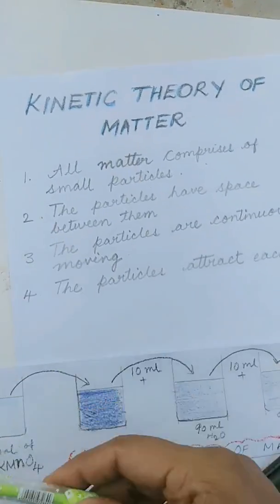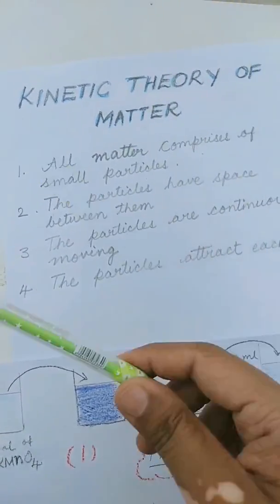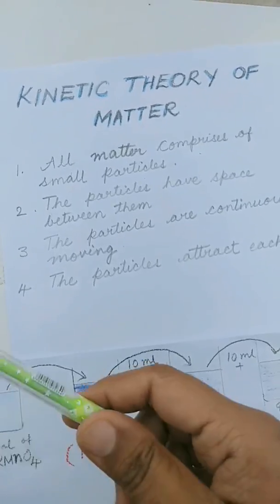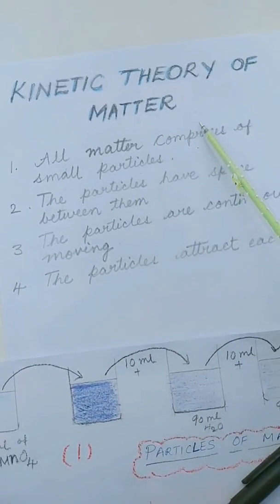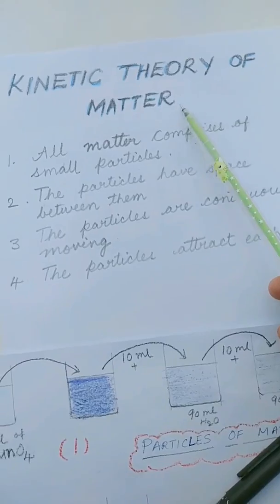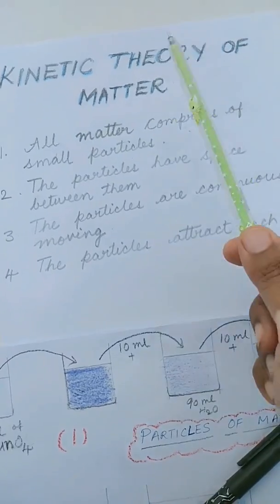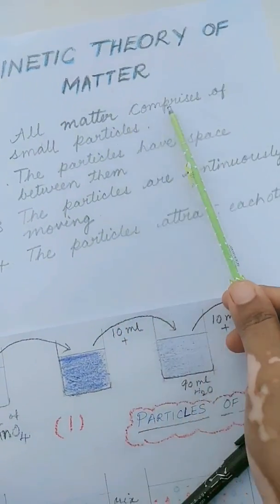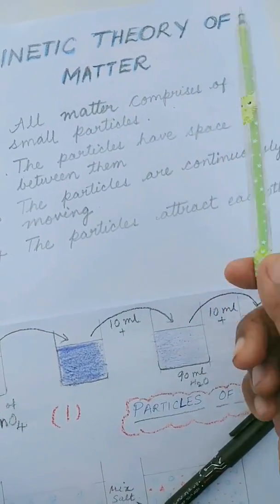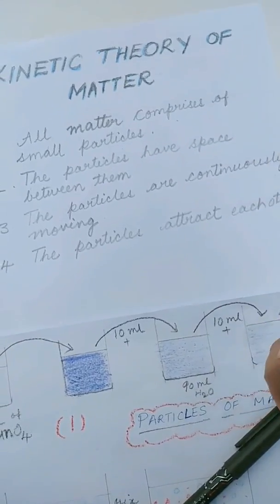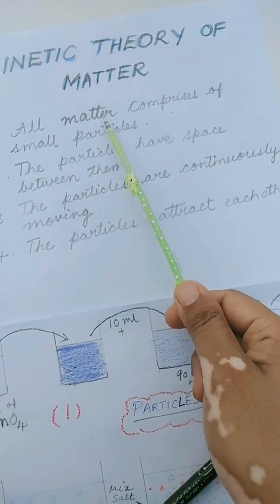Now let's understand more about the properties of matter. All matter consists of small particles of matter. These particles have some common characteristics and which are laid down in the kinetic theory of matter. This theory gives you a good explanation about the behavior of matter. So it states that all matter comprises of small particles. It is not continuous like wood. Matter is not continuous or solid like wood, but it actually consists of small particles which constitute it.